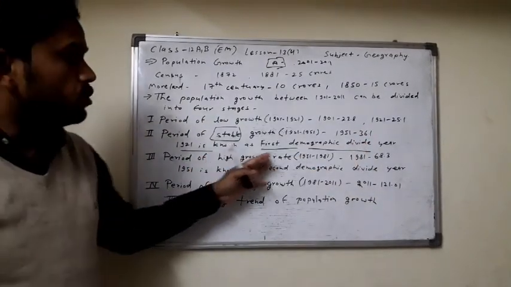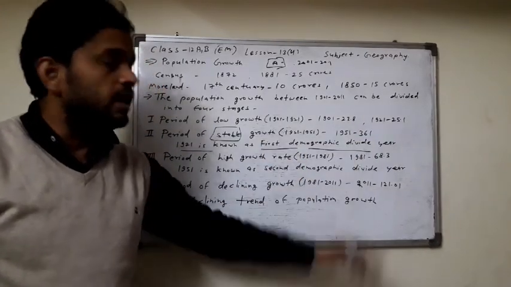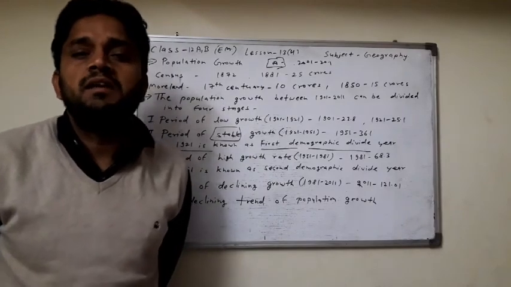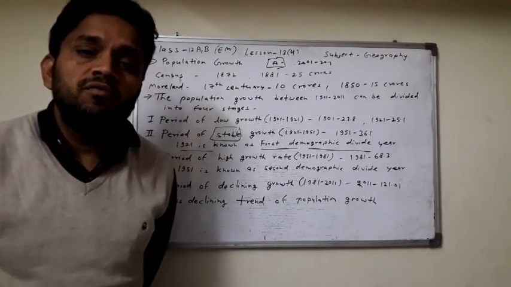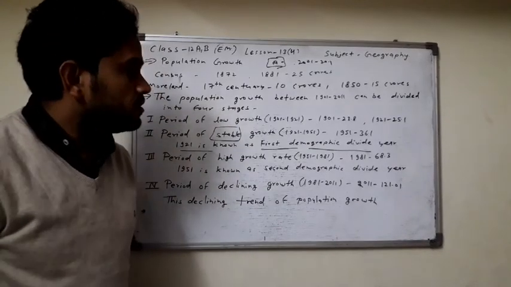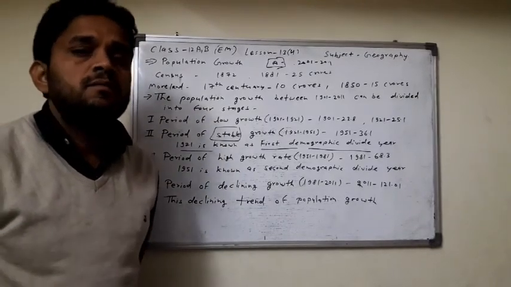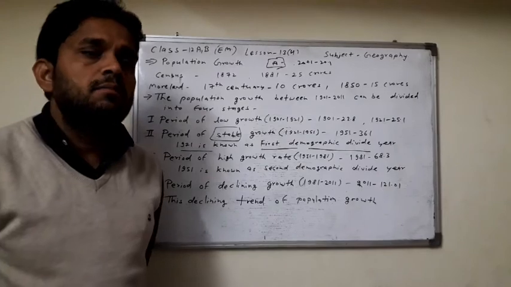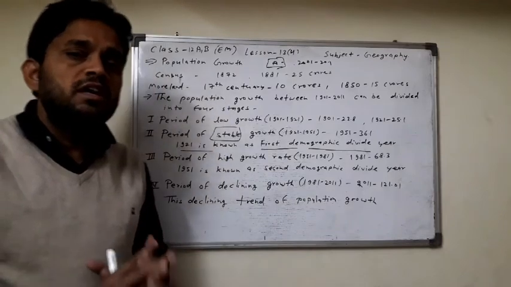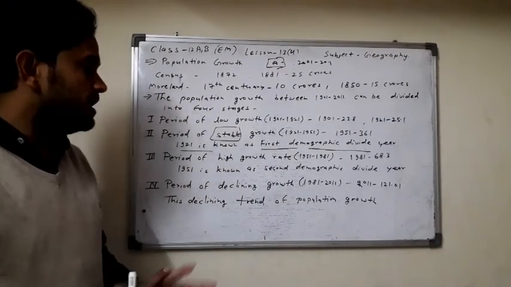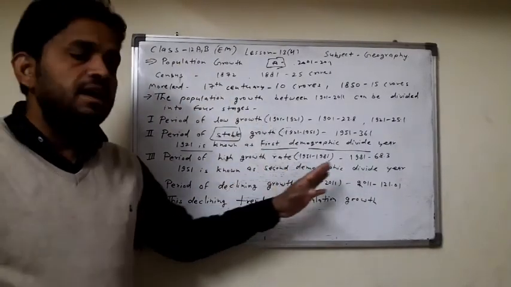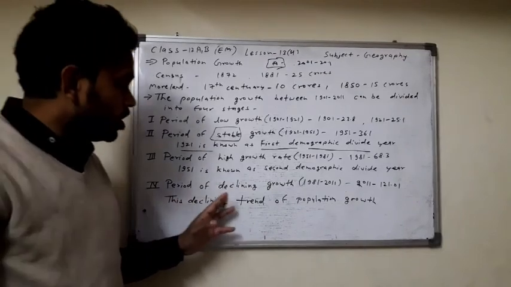A high growth rate was found in this time period, 1951 to 1981, because of control over famines and epidemics, and increased medical facilities after the independence of India. High medical facilities were available to the general, common men. So the population growth increased and the food necessity of the public was met. After 1951 population growth increased rapidly. So this year is known as the second demographic divide year.